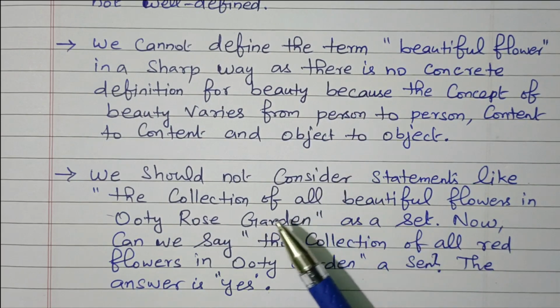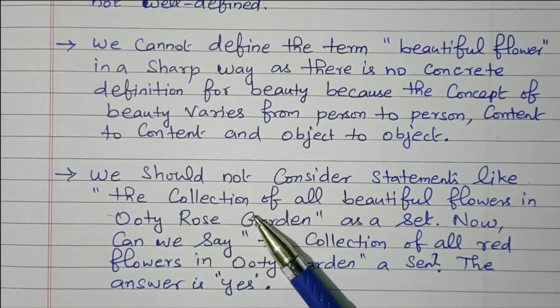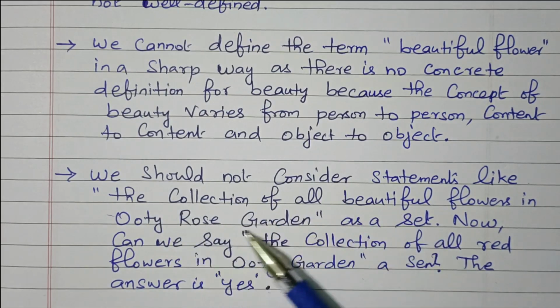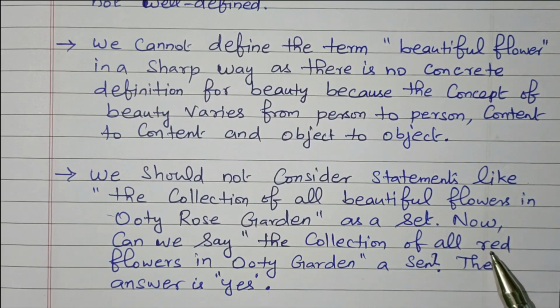It is not defined. Similarly, we should not consider the statement like the collection of all beautiful flowers in Ooty Rose Garden as a set. Now can we say the collection of all red flowers in Ooty Rose Garden is a set? The answer is yes, because beautiful flowers are not well defined, but at the same time the collection of all red flowers is clearly defined. Red flowers mean flowers having the color red. So this one can be a set.